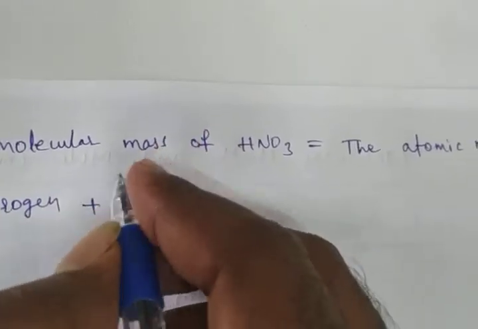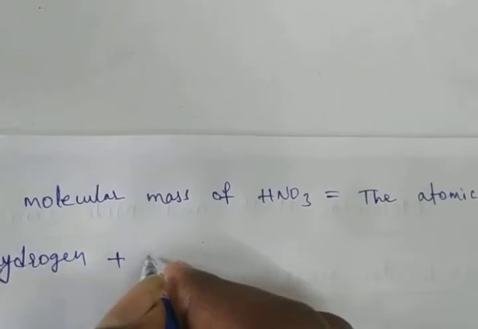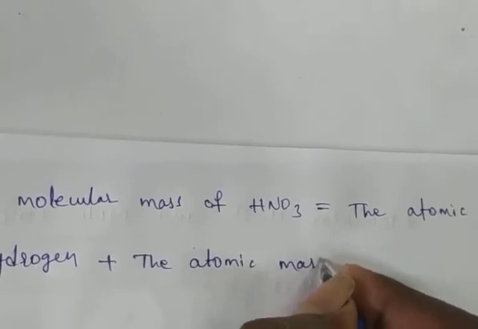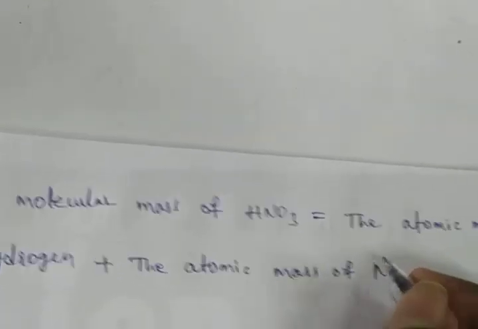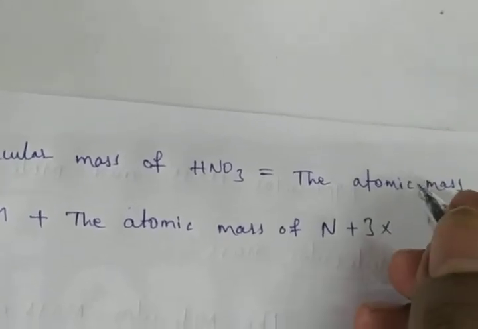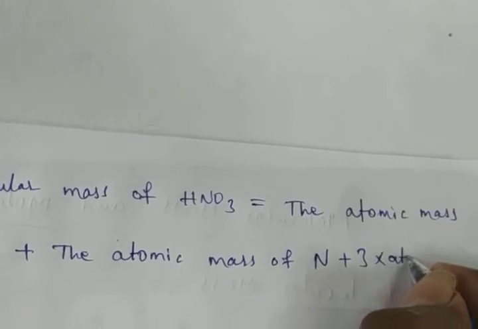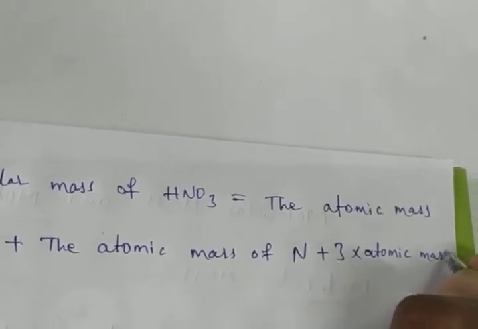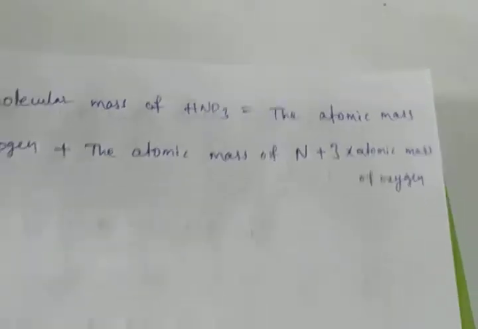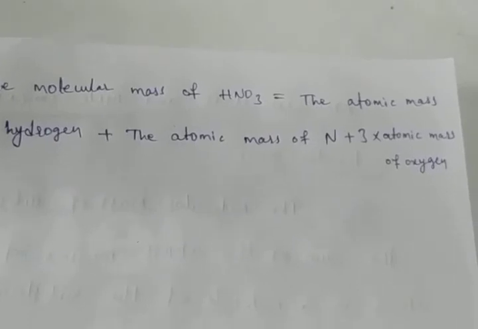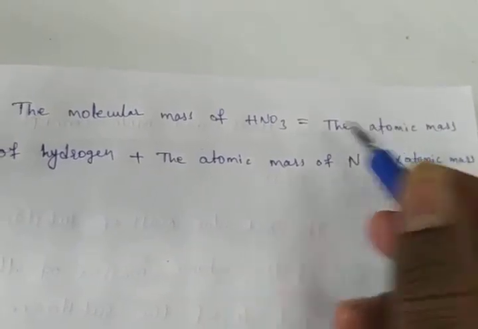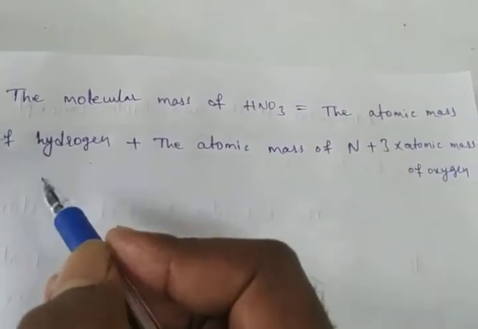plus 3 into the atomic mass of oxygen. This is the formula. Based on this formula we have to find out the molecular mass of HNO3 is equal to the atomic mass of hydrogen. That means individual atoms first we have to calculate.